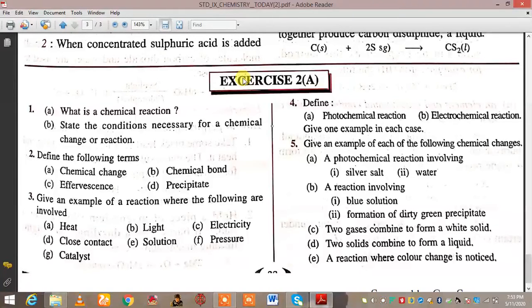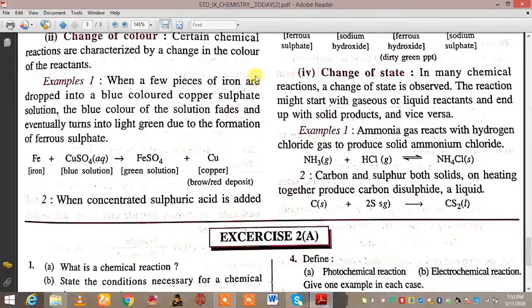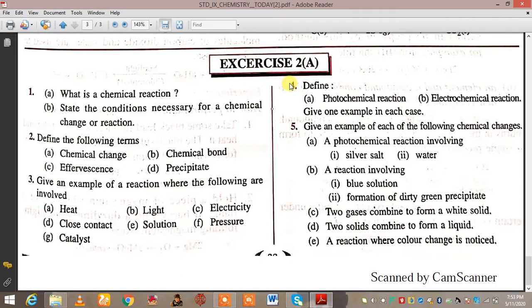Then give one example of a photochemical reaction involving silver salt and water, a reaction involving a blue solution, and the formation of a dirty green precipitate. Just now we have discussed this dirty green precipitate. Then two gases combine to form a white solid, two solids combine to form a liquid, and a reaction where a color change is noticed. So this is the final thing, children. After seeing this video, I hope you will write these answers in your notebook. It's not hoping, I'm just telling you, this is what you need to do.